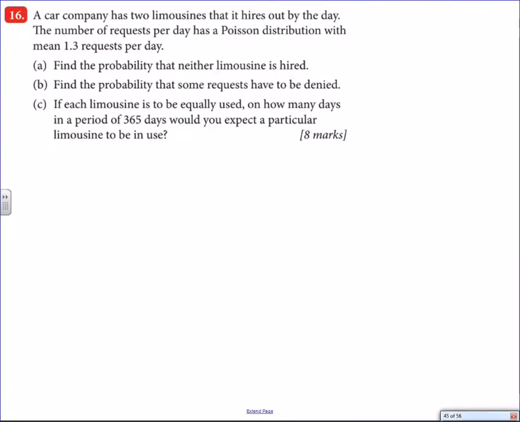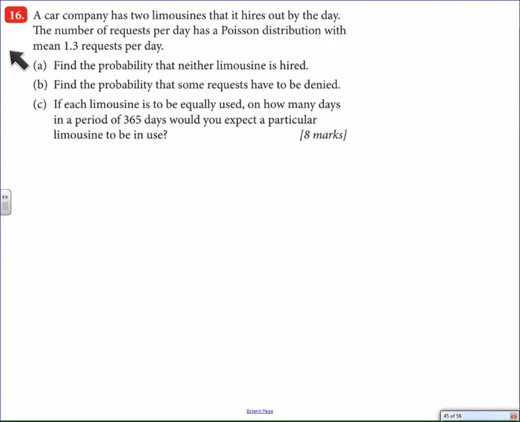Things get a little bit more interesting when we start getting into the more IB high-level style questions. And a lot of times, even with those high-level problems, you'll get parts that are just really straightforward, and then they'll give you a nice little gut punch at the end, and that's what's going on here. You see, we have a car company. They've got 2 limousines, not 1, and they rent them out. They say "hire" in other countries. We say "rent." And the number of requests per day has a Poisson distribution.